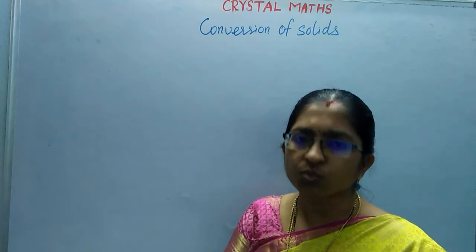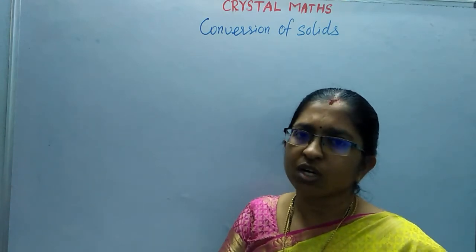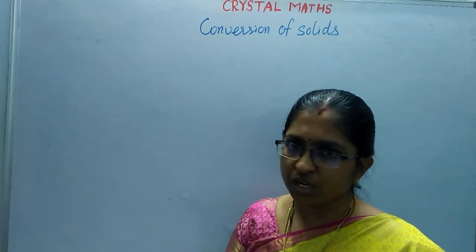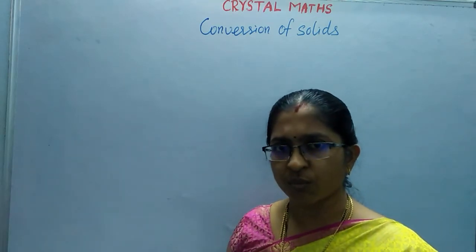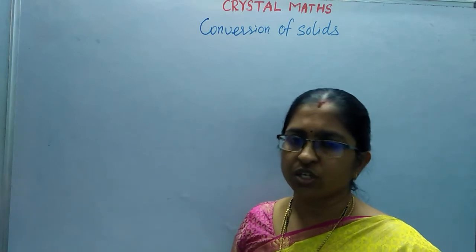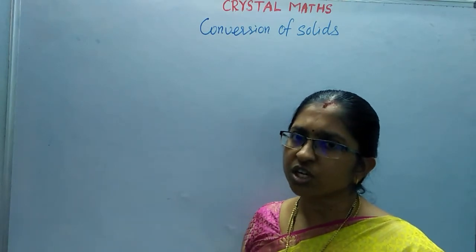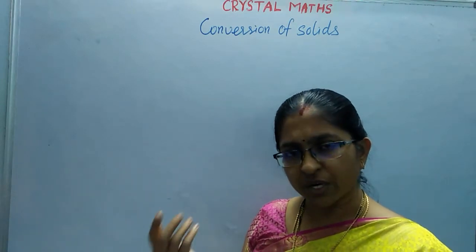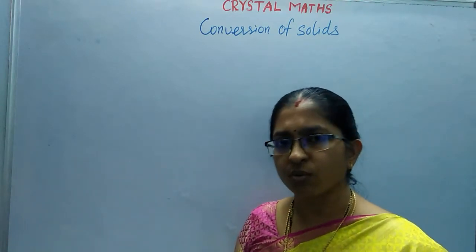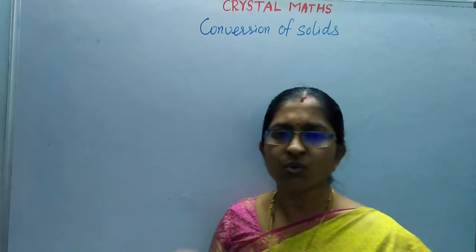What we are supposed to remember is, whatever volume we are equating, if one form is converted into another form, the volume will not be changed. When the volume is not changed, we can use the formula of volume of a particular solid and solve the problem in an easy way. Come, let us see a problem.